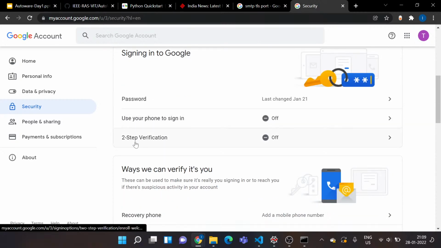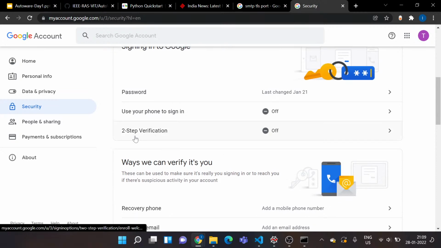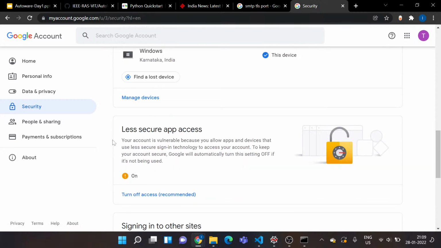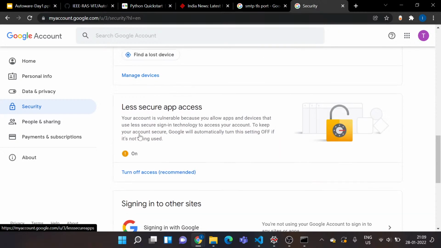This two-step verification is turned off for me right now, and I've also turned on this less secure app access. By default, I would assume that for you the two-step verification would be on and this one would be off. For simplicity in this project, I have turned off my two-step verification and turned on my less secure app access.